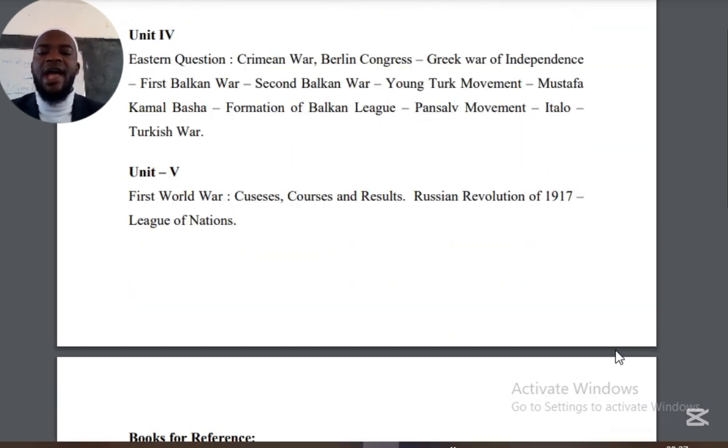Then we shall also analyze the First World War, its causes and the results. We shall also analyze the Russian Revolution of 1917, which we can also refer to as the Bolshevik revolt that took place in Russia after the return of Lenin and Joseph Stalin from exile. They formulated that group of Bolsheviks, and then there was a second group called the Mensheviks. So these groups contributed a lot towards the outbreak of the Bolshevik revolt.